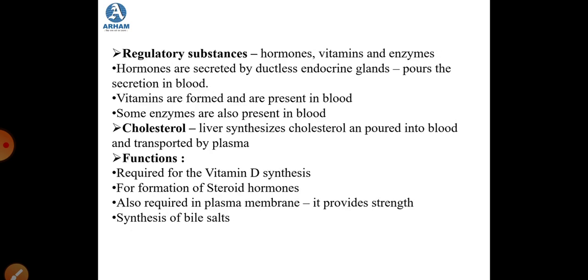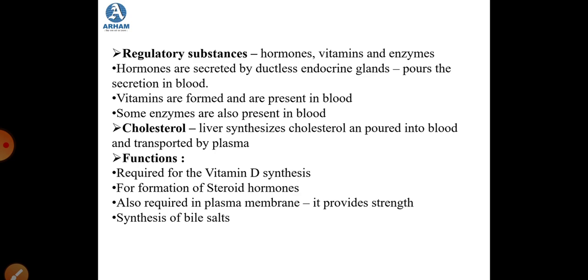Now next, there are certain regulatory substances in the plasma. The regulatory substances are hormones, vitamins, and enzymes. Hormones are secreted by ductless endocrine glands, which is why the site of production of hormones is different from where they are used up. Why is that so?